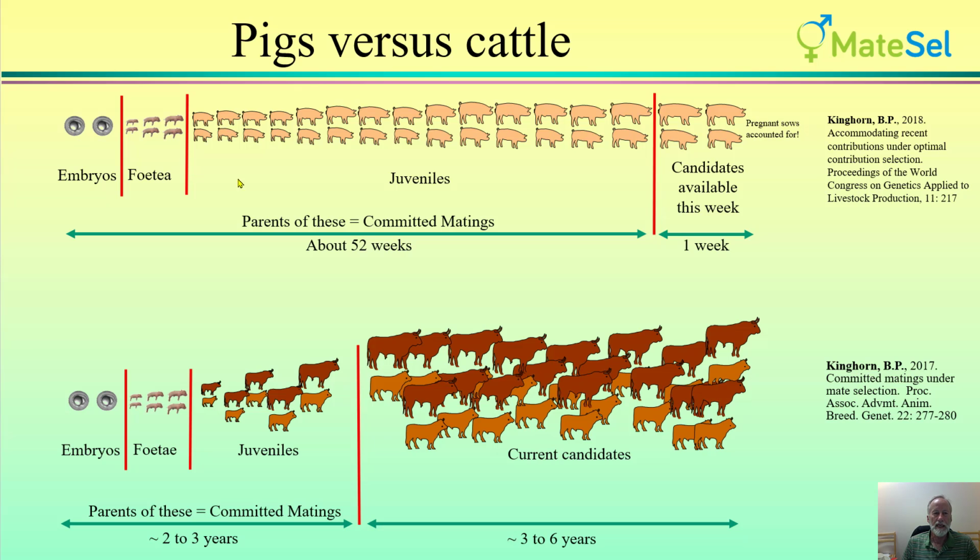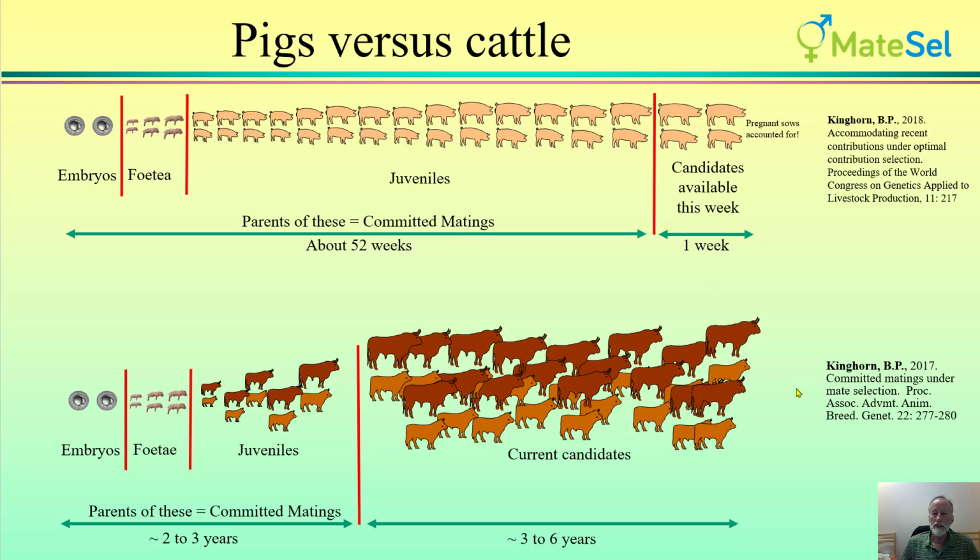And this is where taking account of that tail, which is essentially the committed mating, so the parents of all these embryos, fetuses and juveniles are committed matings. And so that might be a whole year's worth of pipeline, whereas you're dealing with just 1 week's worth of active new decisions. So even though we might have relatively few candidates available for weekly matings, we still have pregnant females, for example, that are in the pipeline, but they're not in this pipeline. However, they are represented because their embryos, fetuses and juveniles will be represented in this pipeline, so they as parents will be taken into account.